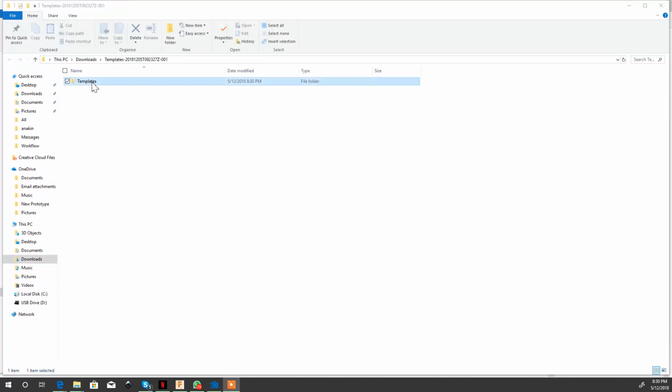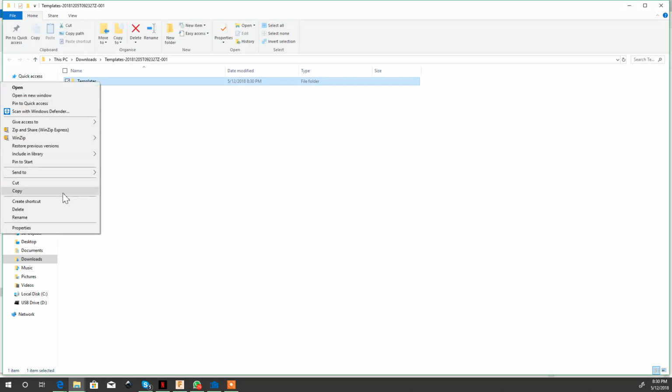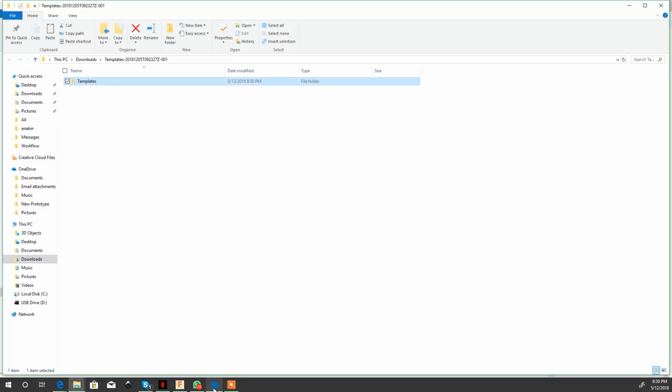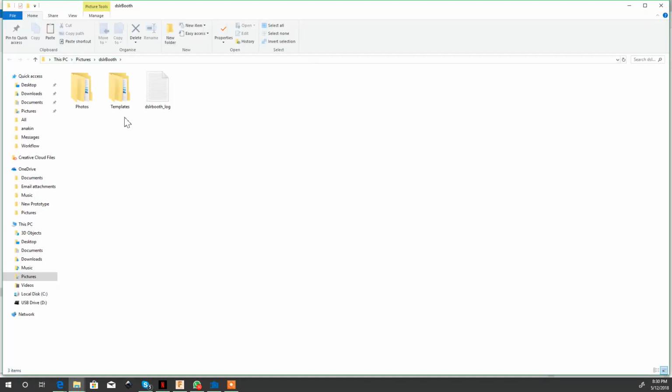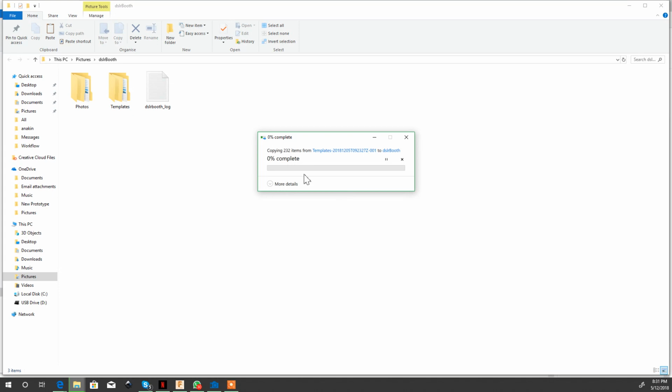Once it's extracted, right click, copy, and then we're going to go into the DSLR, going to go into where the images are stored, and then what we want to do is right click over here and hit paste. And just wait for it to copy.